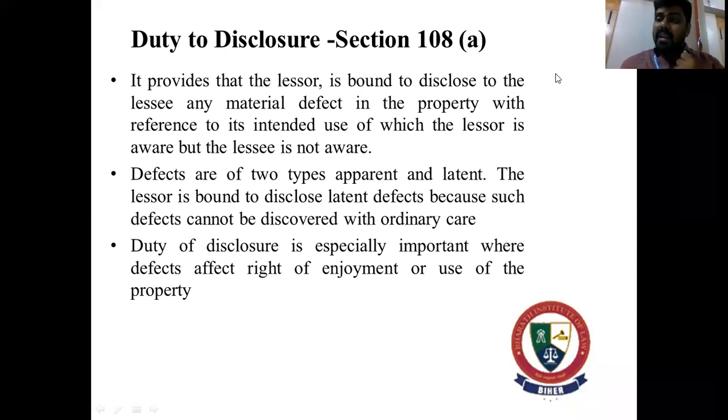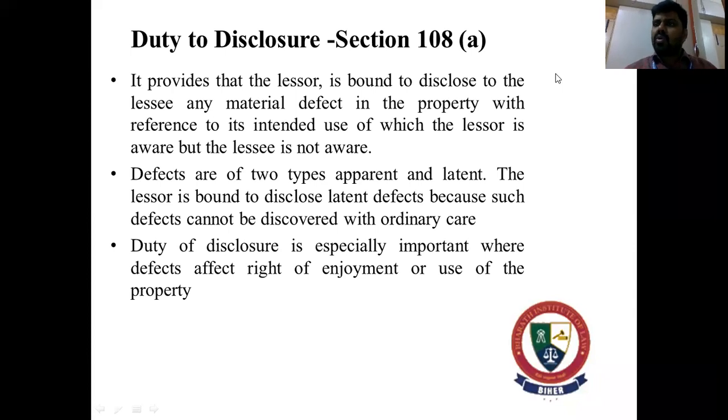But let's say it is an apparent defect, which the lessee himself can easily find out. There is no duty on you to go and reveal the same. It becomes the responsibility or the liability of the lessee to look into the property before entering into an agreement.